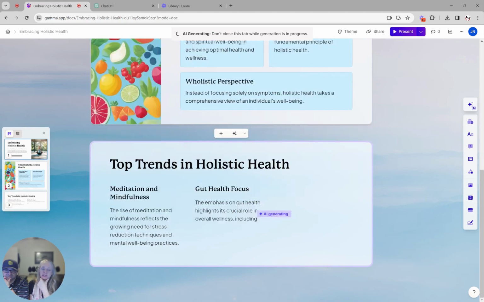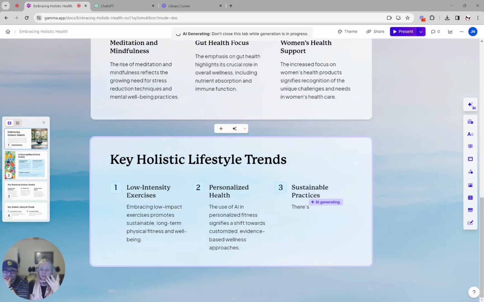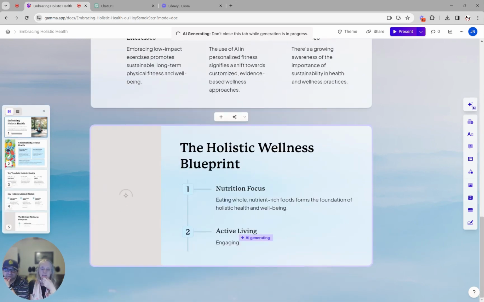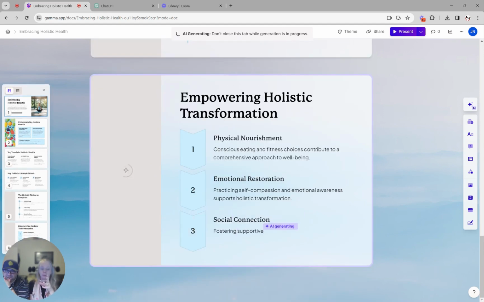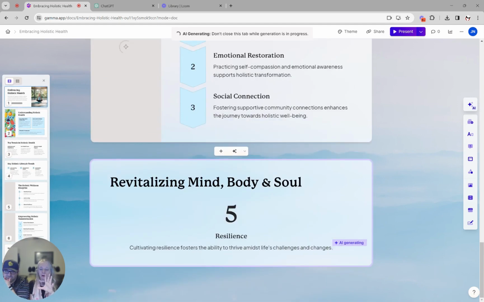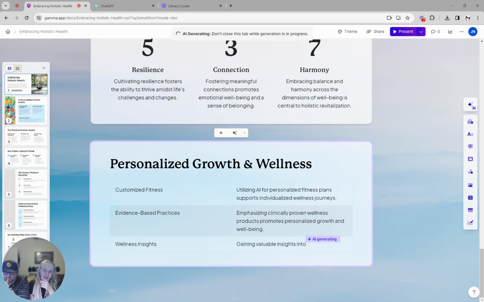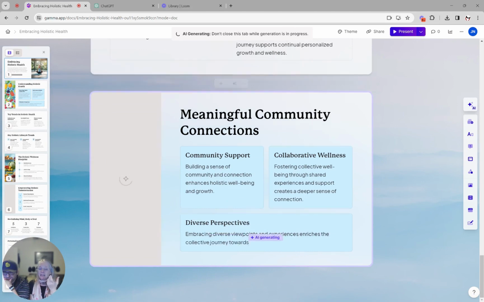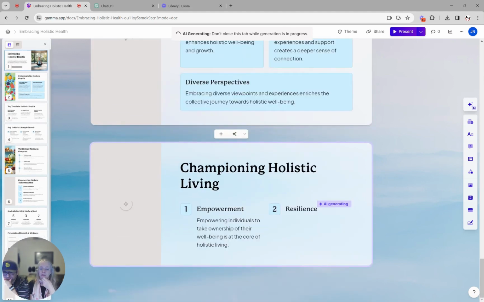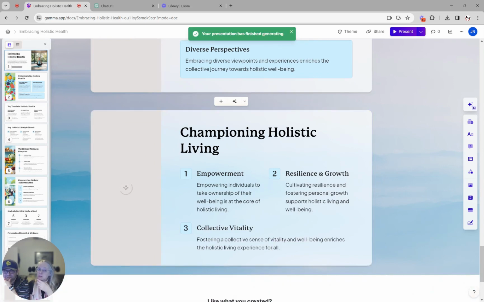Now for a presentation, it does do this little thing. Don't worry about it. It's because it's trying to generate so fast that the page just kind of gets a little glitchy. But it does look good when it comes to presentation. When it's complete, all the images are there for you. I already see some images on the left side here that I'm already liking. It does a good job of giving you what you want, even more so than in PowerPoint using Copilot. I have seen some good results there. Again, that's coming up here soon.